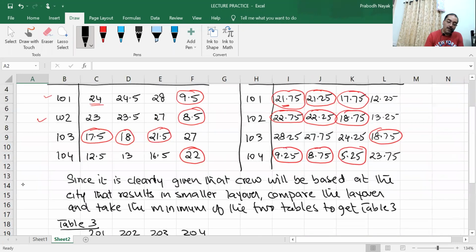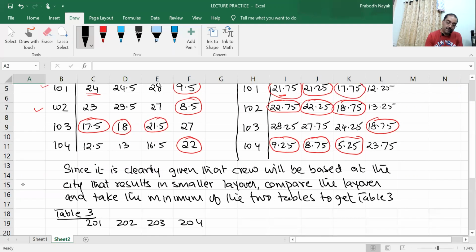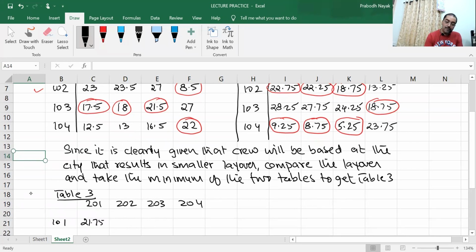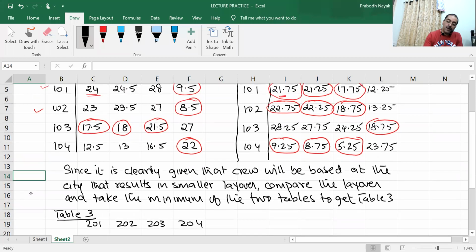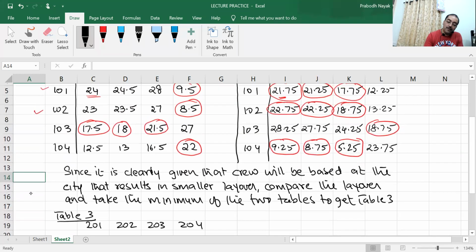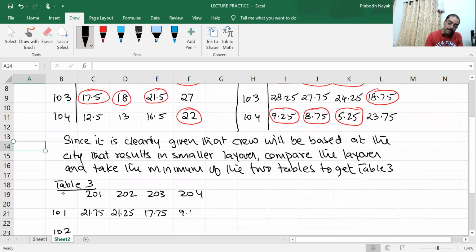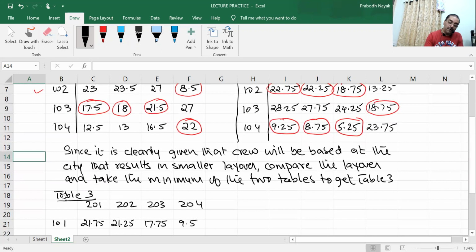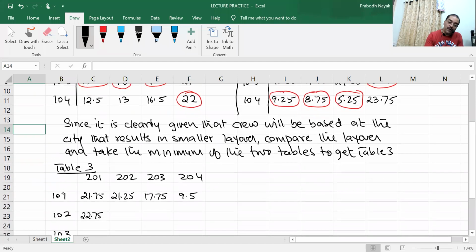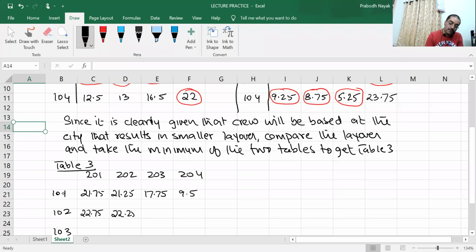So in the first column, first row, we take 21.75, then 21.25, then 17.75, and 9.5. Then 22.75, 22.25, 18.75, 8.5.